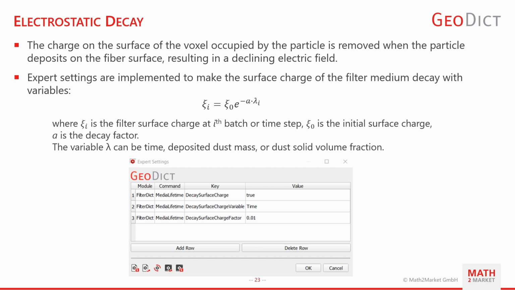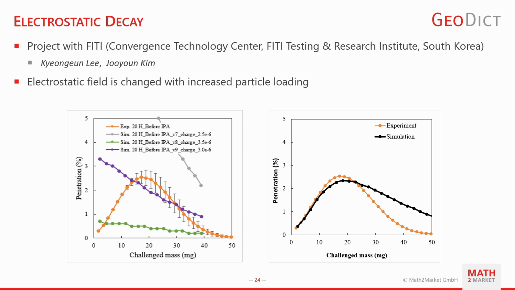As shown in this screenshot at the bottom, expert settings are implemented to make the surface charge of the filter medium decay with an equation provided here, where XCI is the filter surface charge at the batch I, XC0 is the initial surface charge, A is the decay factor, and the variable lambda can be time, deposited dust mass, or dust solid volume fraction. By applying the electrostatic decay model, we could significantly improve the quality of simulation results.